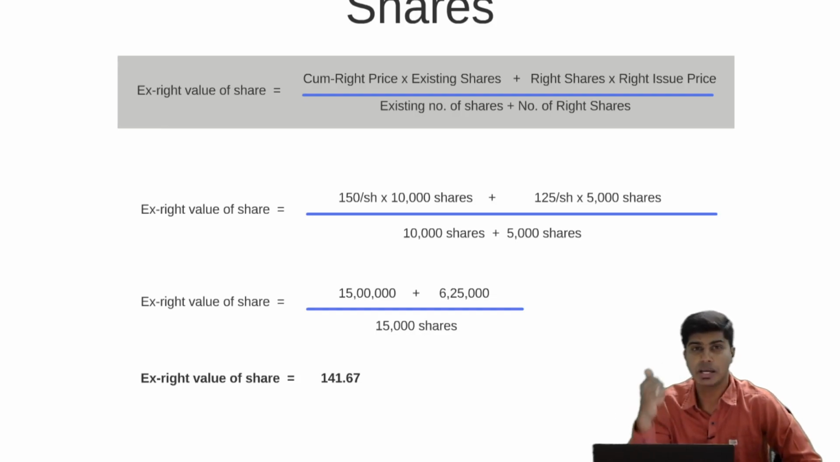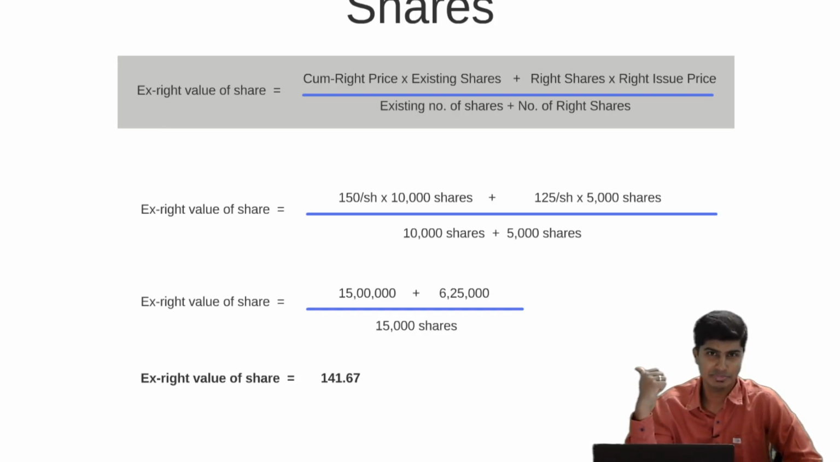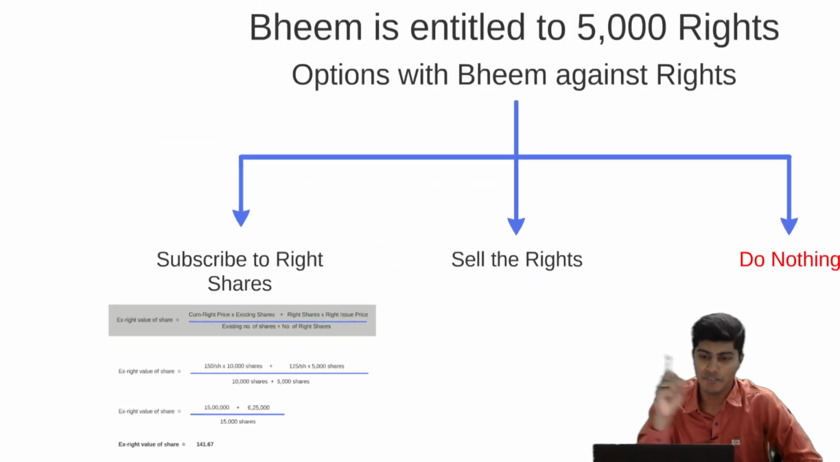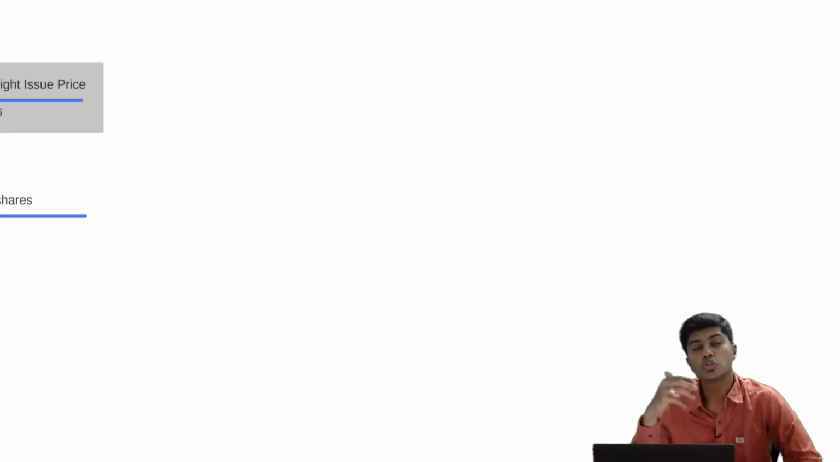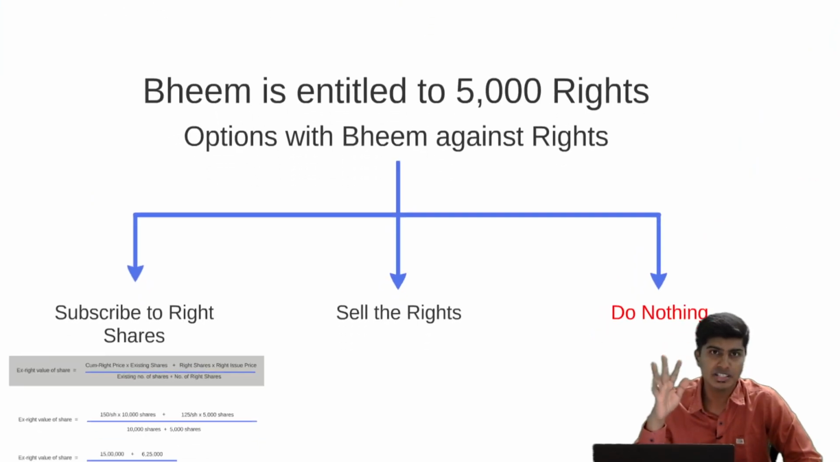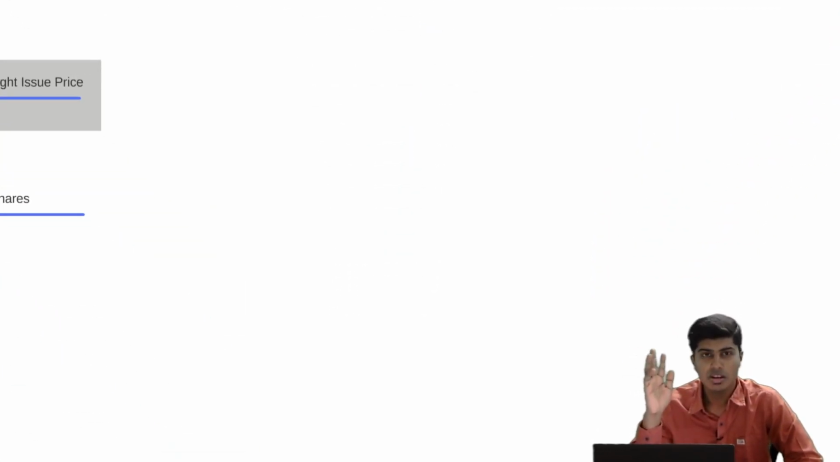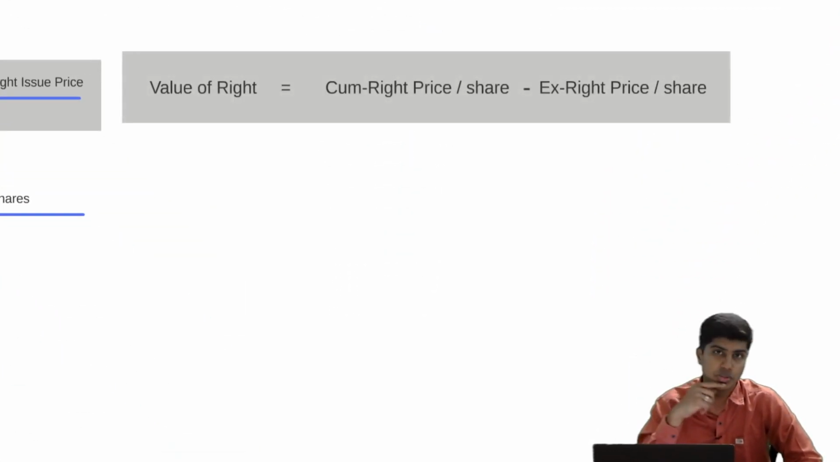After the right issue, it becomes 141.67. First part, you wouldn't understand this completely till the time I finish the third option. Wait till then, you would understand this better. Let us say Beam sold his rights. Beam doesn't want to buy shares. Beam sold these rights to somebody. Now, when Beam sells these rights, how much money should he receive?